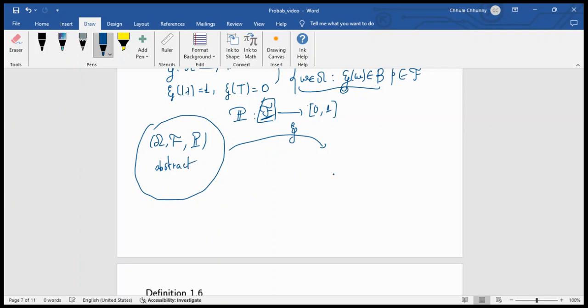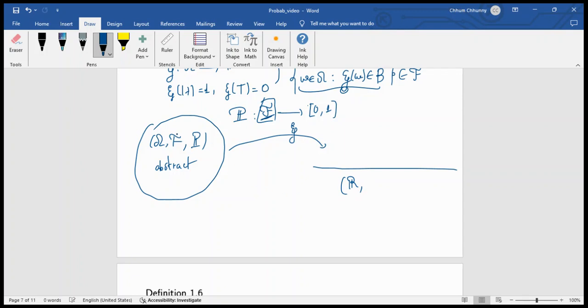Okay, we map from the abstract space to the real numbers, that is, to the new probability space, which is ℝ^n.